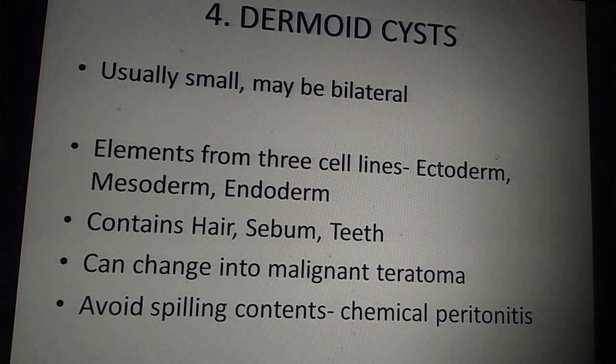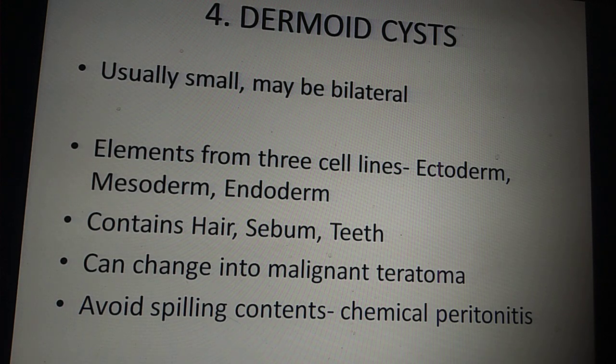Now comes the dermoid cysts. Dermoid cysts are usually small, maybe bilateral. They are found if you do an ultrasound for some other condition, and they might come to you as a dermoid cyst. It is not a simple cyst with a fluid-containing cavity, because it contains elements from the 3 cell lines: ectoderm, mesoderm, and endoderm. So it usually contains hair, sebum, and teeth.